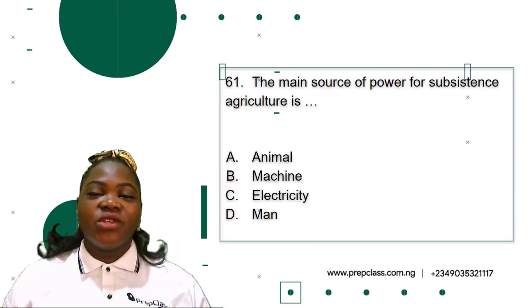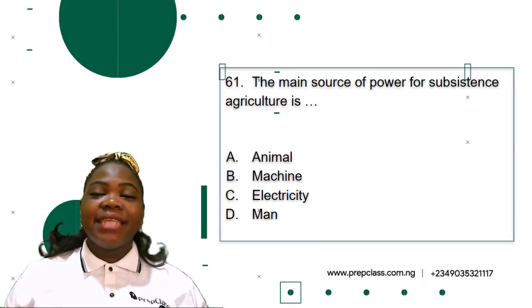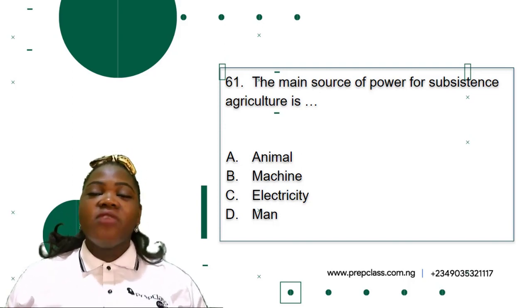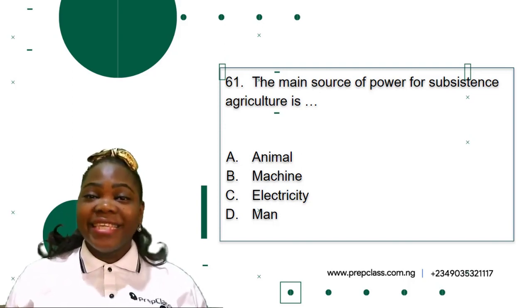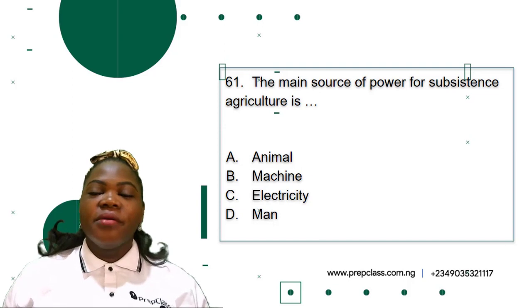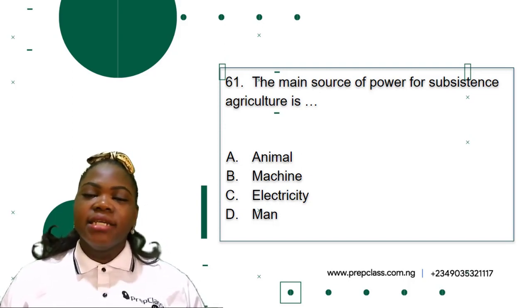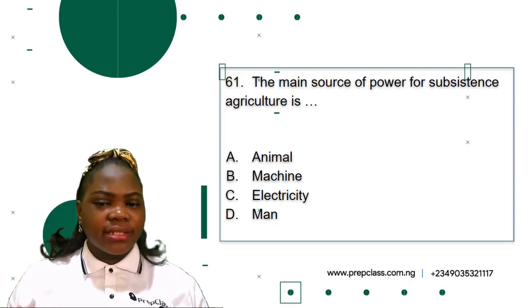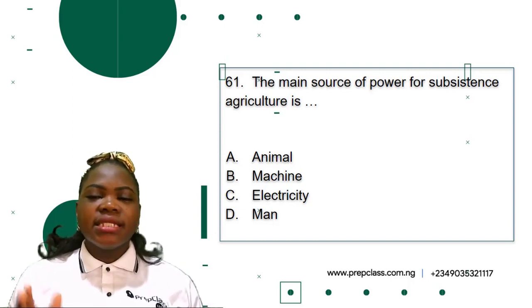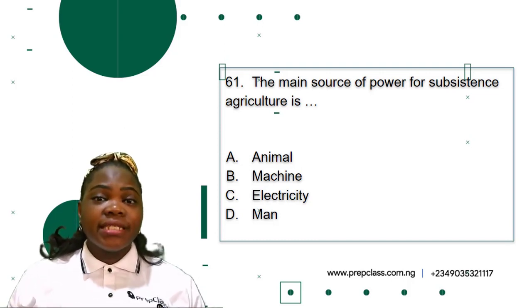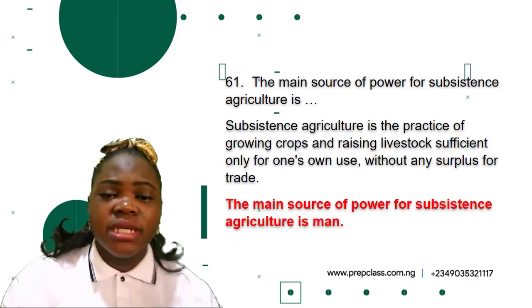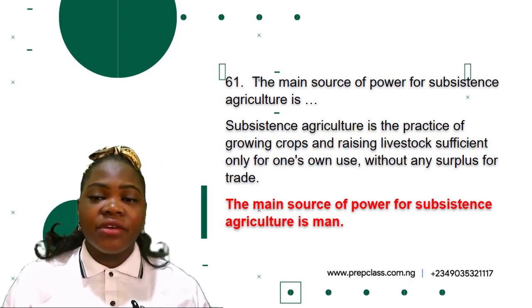The first question in this video is question 61, and it says the main source of power for subsistence agriculture is dash: A. Animal, B. Machine, C. Electricity, D. Man. So which of these options is correct? The question is, what is the main source of power for subsistence agriculture? First of all, we need to know the meaning of subsistence agriculture.